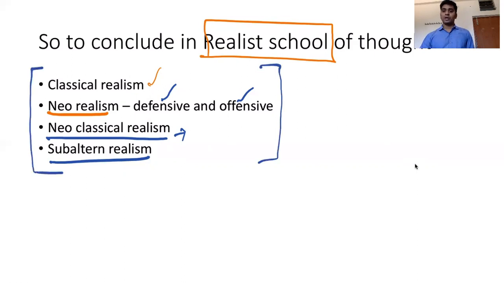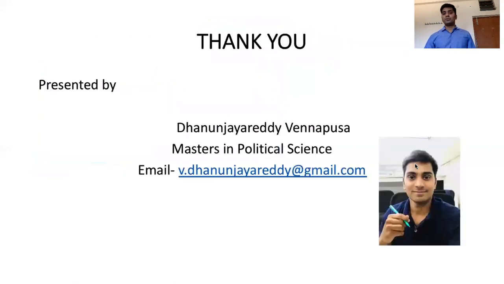So today we are done with the so-called realist school of thought, and this was the first theory in international politics that we have to understand. I think we got a very good understanding of the realist school. From tomorrow, we will be starting with the so-called liberalist school of thought. I'm also planning to start the IGP part parallelly along with this one.